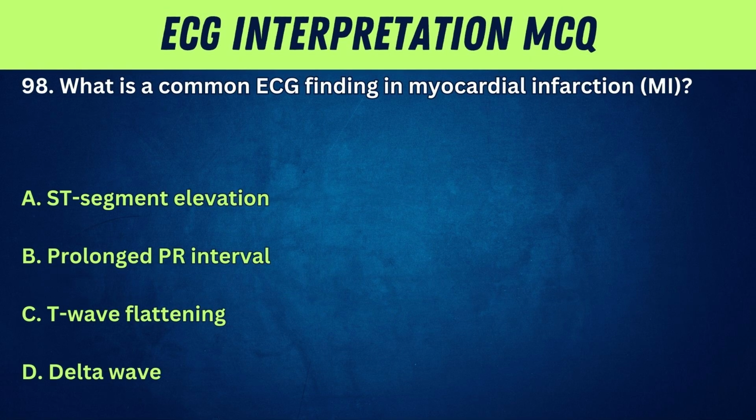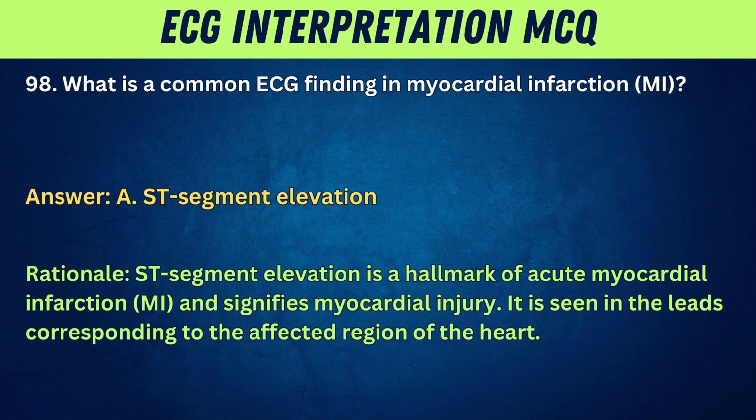98. What is a common ECG finding in myocardial infarction, MI? A. ST segment elevation. B. Prolonged PR interval. C. T-wave flattening. D. Delta wave. Answer: A. ST segment elevation. Rationale: ST segment elevation is a hallmark of acute myocardial infarction, MI, and signifies myocardial injury. It is seen in the leads corresponding to the affected region of the heart.